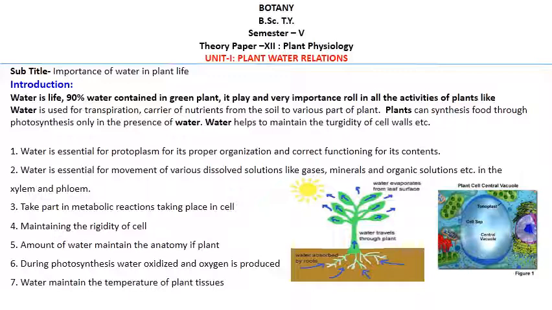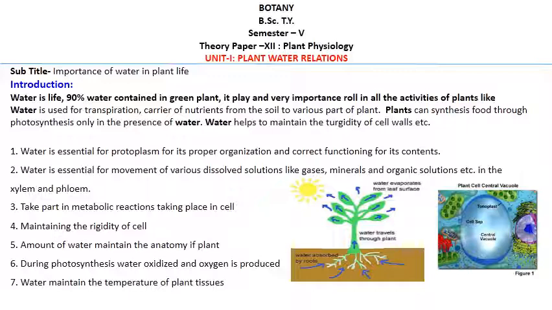Whatever the activities, growth, reproduction, photosynthesis, all take place in the presence of water. Water is used for transpiration. When water evaporates from the plants, it carries many nutrients from the soil to the various parts of the plant, and they are used in metabolic activities.